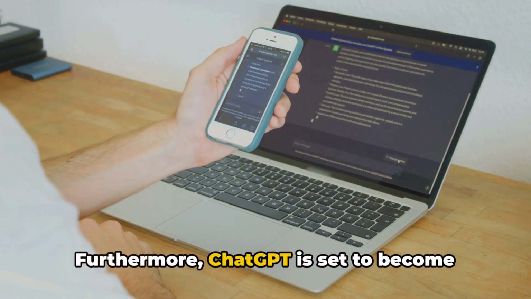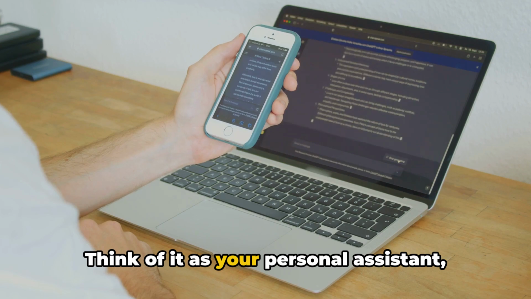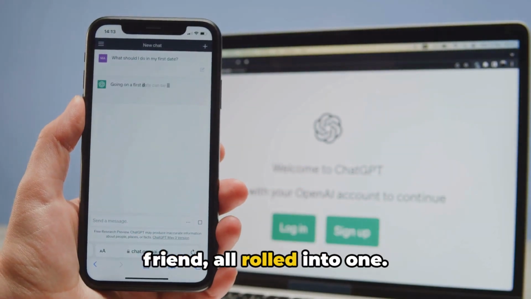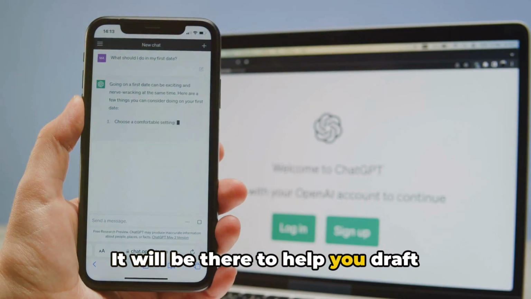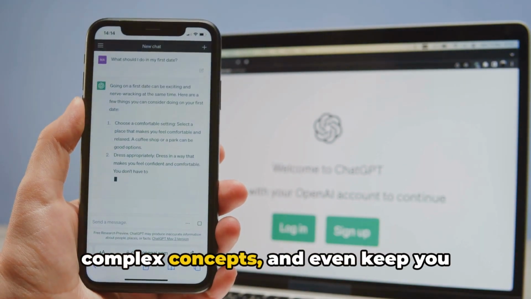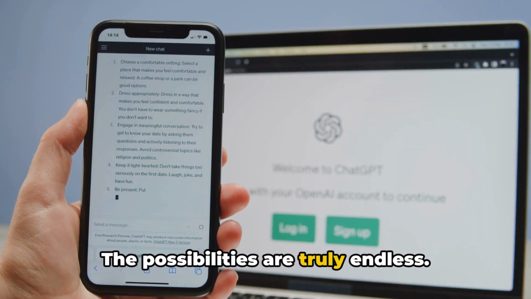Furthermore, ChatGPT is set to become even more integrated into our lives. Think of it as your personal assistant, your tutor, your therapist, and your friend, all rolled into one. It will be there to help you draft emails, learn new languages, understand complex concepts, and even keep you company when you're feeling lonely. The possibilities are truly endless.